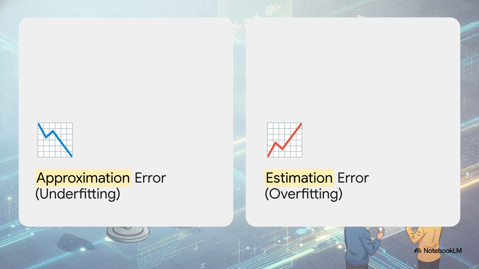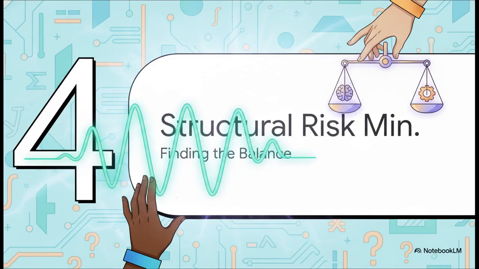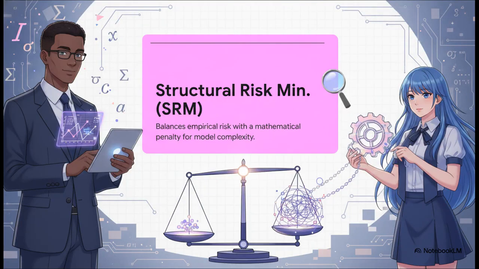It's a real catch-22. Let's look at Section 4, Structural Risk Minimization, or SRM. So how do we actually fix this mathematically and ensure our model is just right? Enter structural risk minimization. Formulated by the pioneer of statistical learning, Vladimir Vapnik, SRM is basically a brilliant extension of ERM. See, instead of just asking, hey, how accurate is this model on the training data, SRM also asks, wait, how complicated is this model?